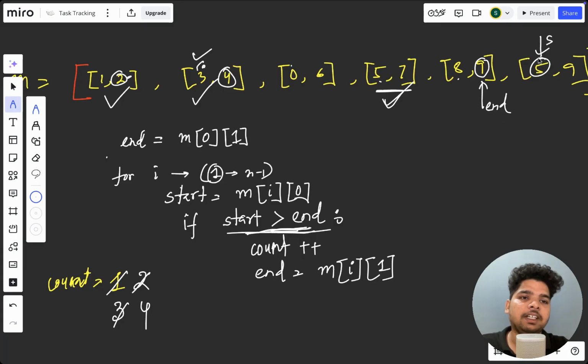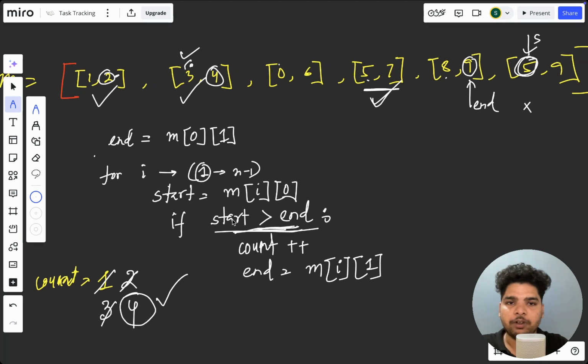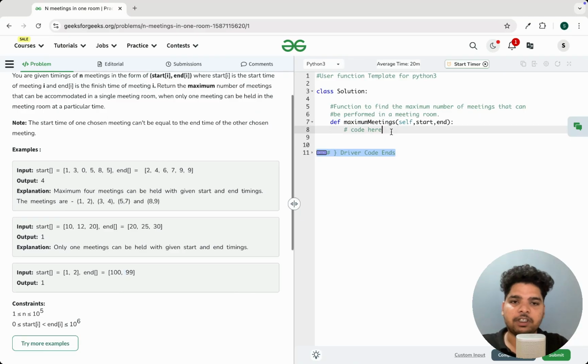Now again we'll compare, is this start greater than end? No, right? Then we'll do nothing. So whatever the count we got, that is our answer. So I hope now you have understood the code. So let's write the code for this.